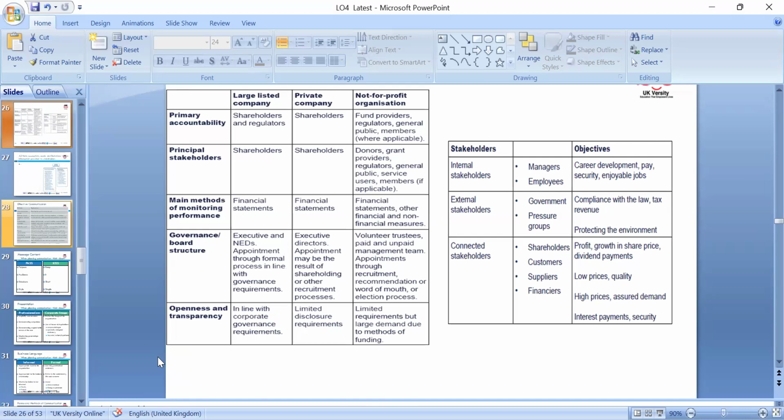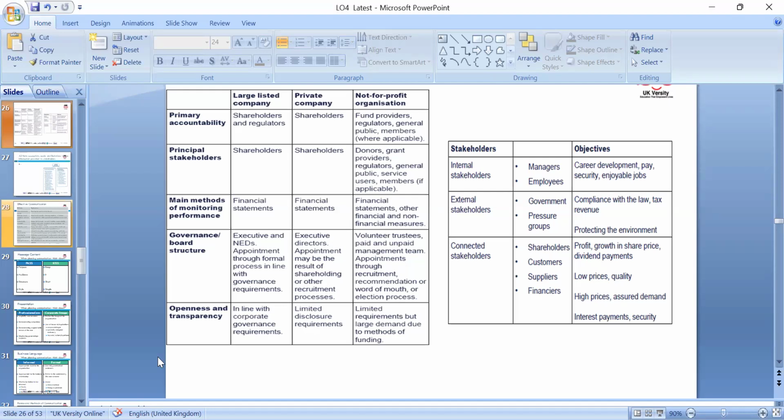We need to look at profit-making organizations and non-profit-making ones. Of course, for non-profit-making, we look at how the wealth is used, value for money, how the charity's money is being spent. We need to look at public and private companies as well, donor grants, and the financial statements we have to prepare, to meet executive and non-executive members, the corporate governance and their interests.